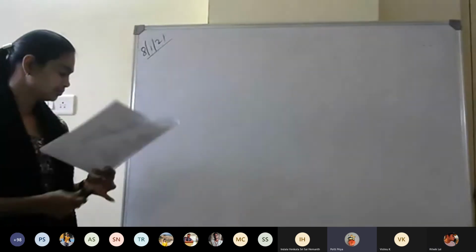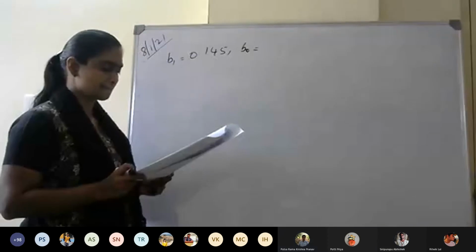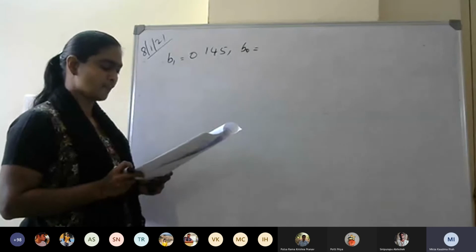Yeah, B1 I'm getting as 0.145. And then B naught is 6.057? No. 53.7, ma'am? No. 36.85? No.